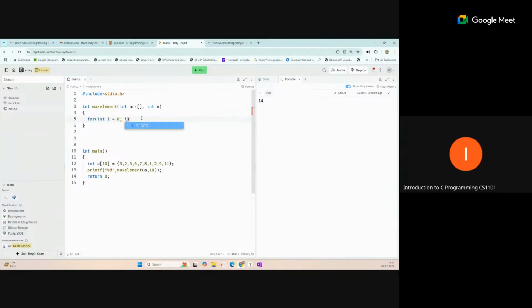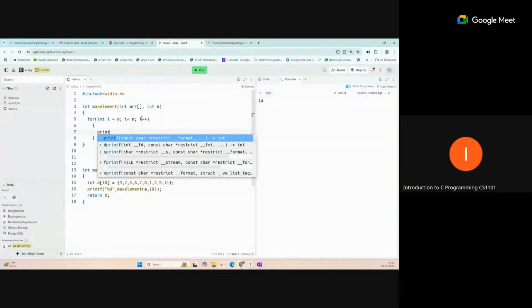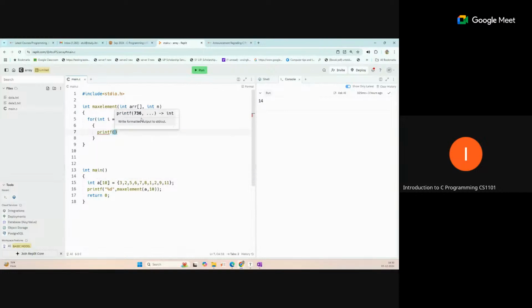And then this indexing will run till, so n is the total size, so indexing will be 1 less than n, so that is less than n and i plus plus. Okay, now you can just print the element, you can see what element we are getting here, with a space, and then arr i. Okay, so this is the first thing we can validate.